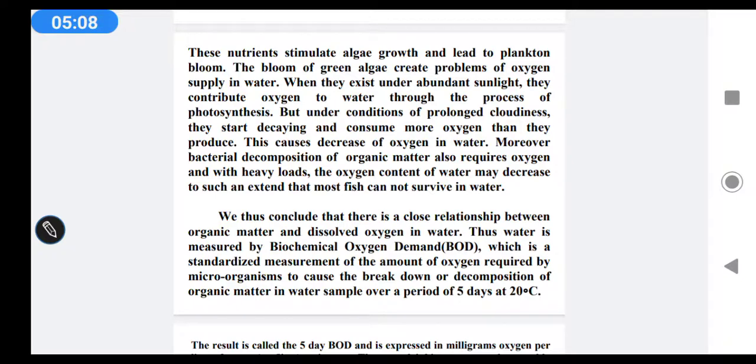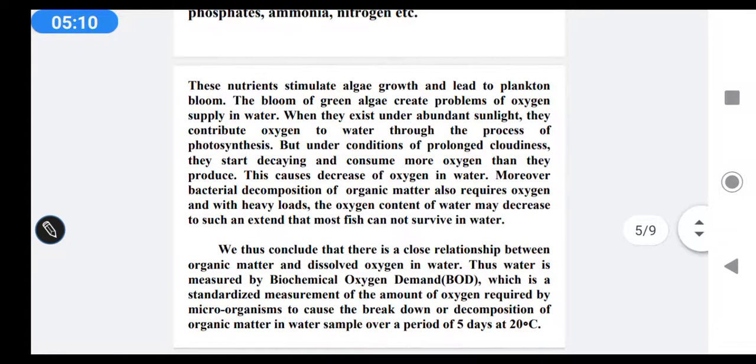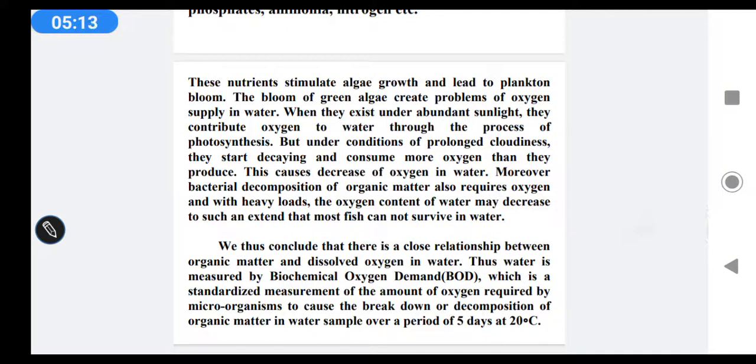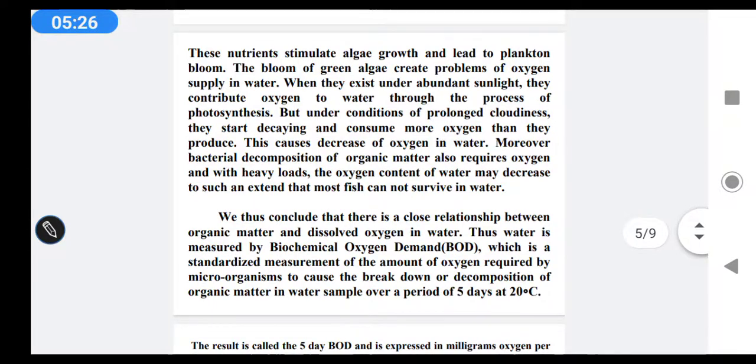Fishes and some microorganisms survive inside that water. When they exist under abundant sunlight, they contribute oxygen to water through photosynthesis. But under conditions of prolonged cloudiness, they start decaying and consume more oxygen than they produce. This causes a decrease of oxygen in water.